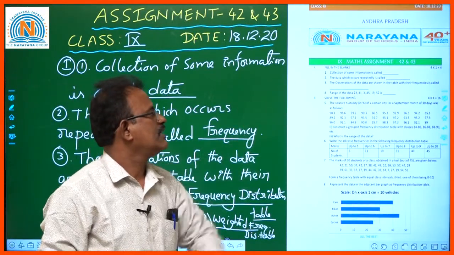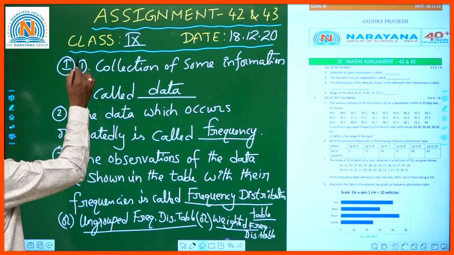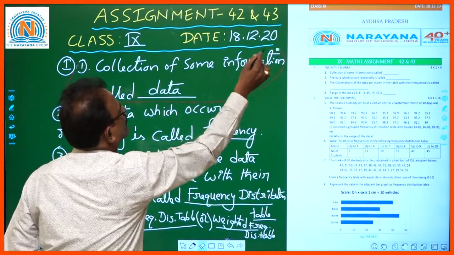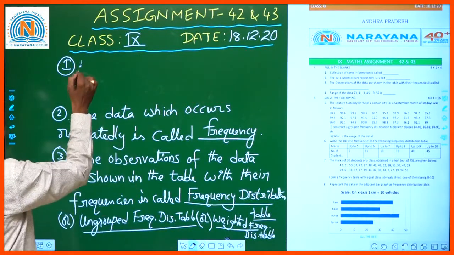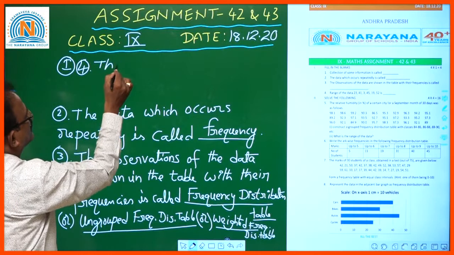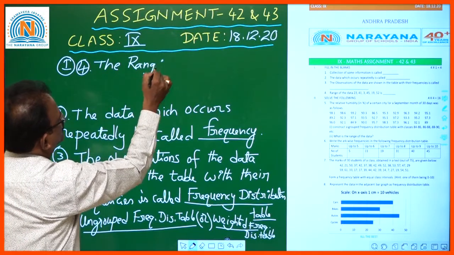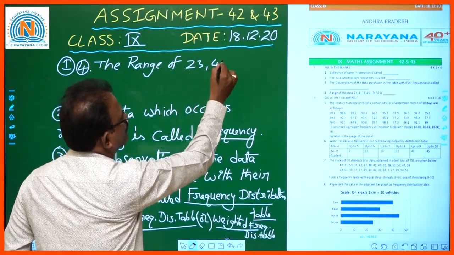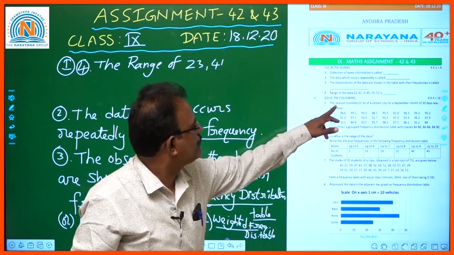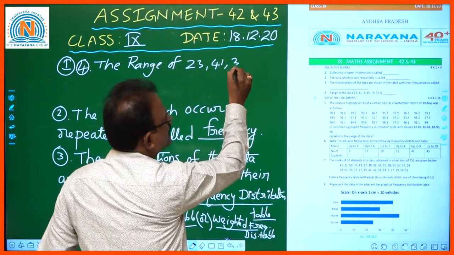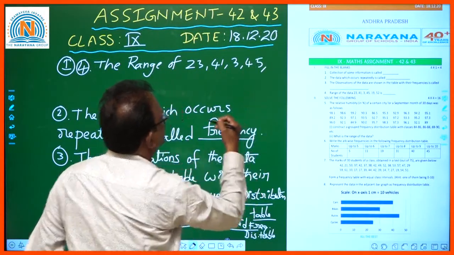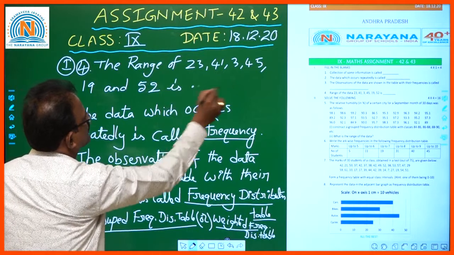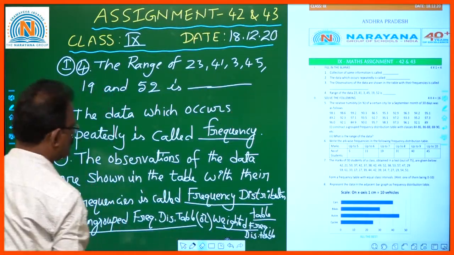Okay, our next question, the fourth one: range of the data 23, 41, 3, 45, 19 and 52 is dash.